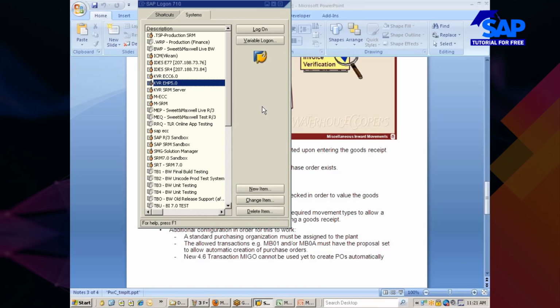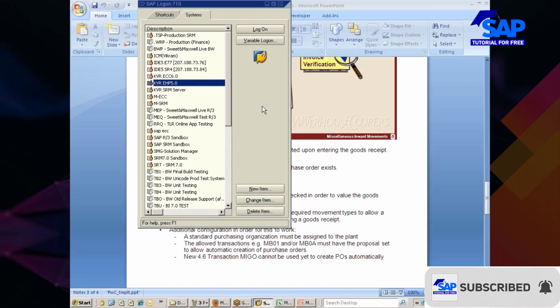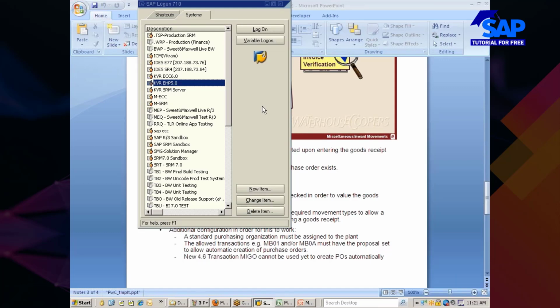So if you have these three prerequisites fulfilled from the master data perspective, and two configuration things maintained from the configuration perspective, then you should use either MB0A or MB01, not MIGO, not MB1C. MB0A or MB01, these are the two transaction codes. You have to use them to create a PO automatically based on the GR data. Okay, so that we will see tomorrow.